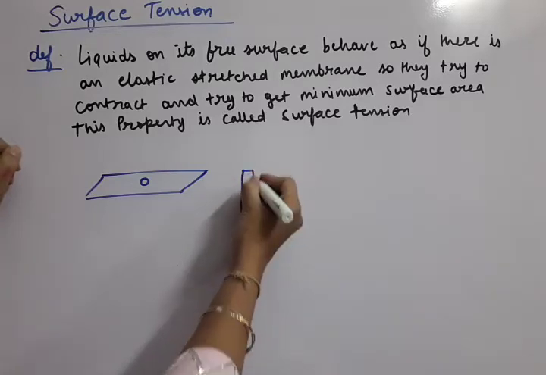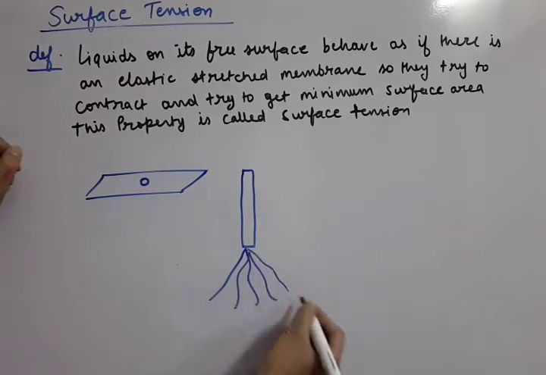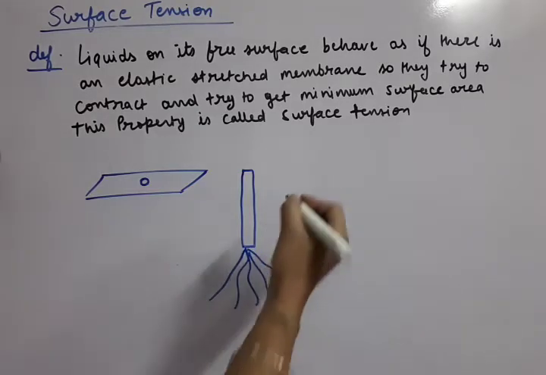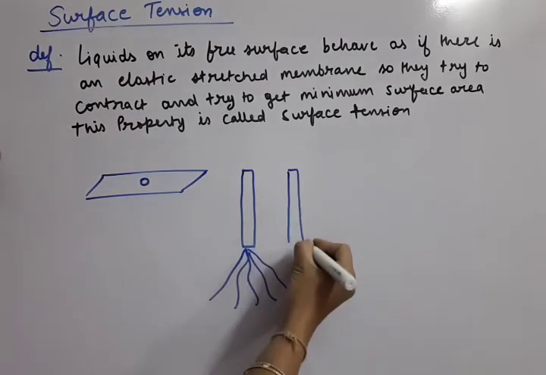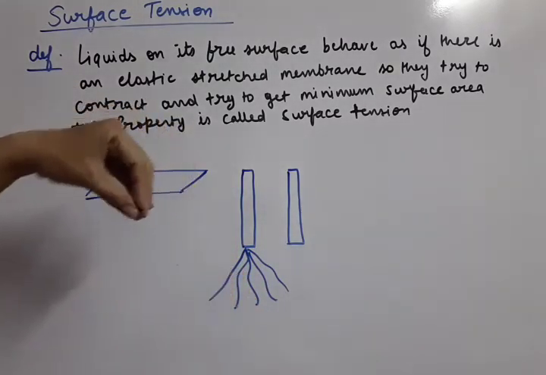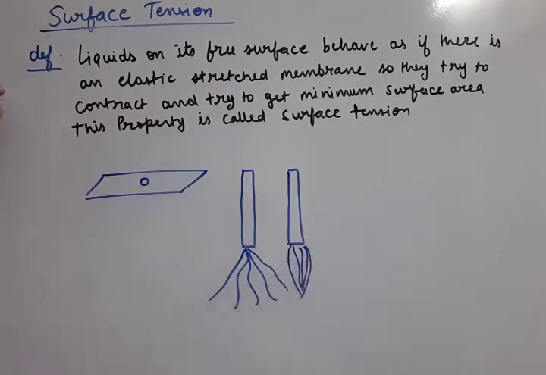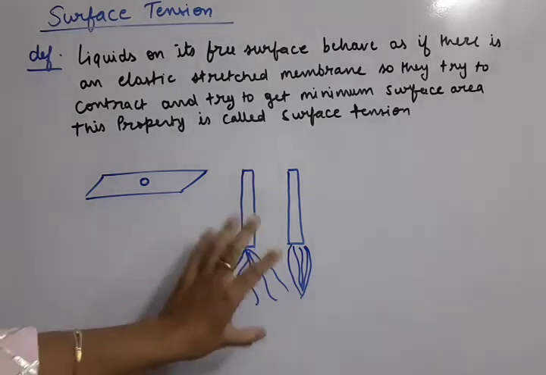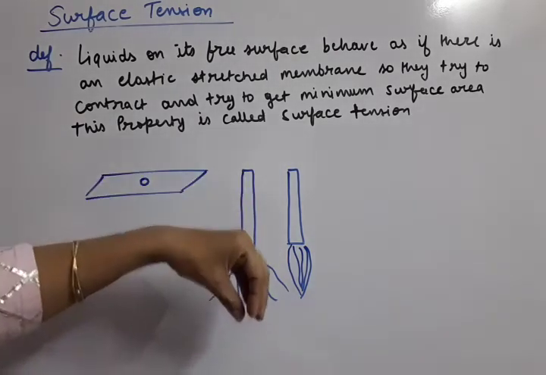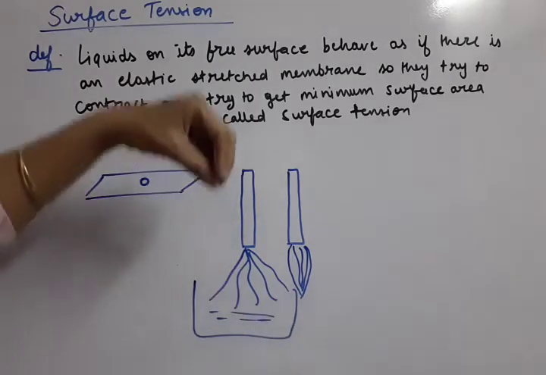Suppose we have a brush and it is dry. Dry means the hair of the brush are separated. Now as soon as we dip this brush into any liquid and take it out, what will happen? All the hair of the brush will stick together. Why will it happen so? Because there was no water, it was a dry brush. But as soon as we dipped this brush into the water and then took it out...